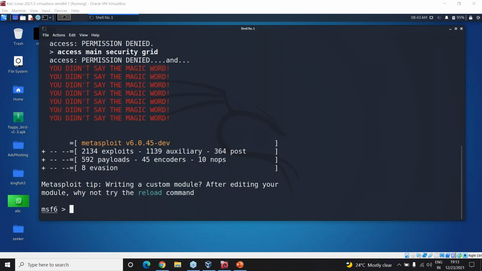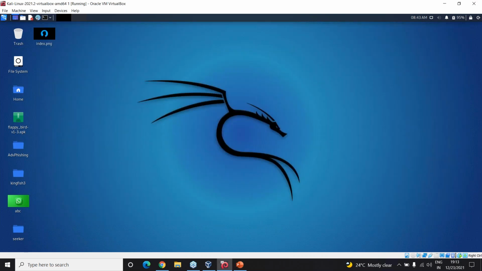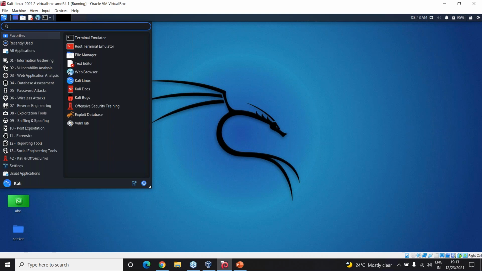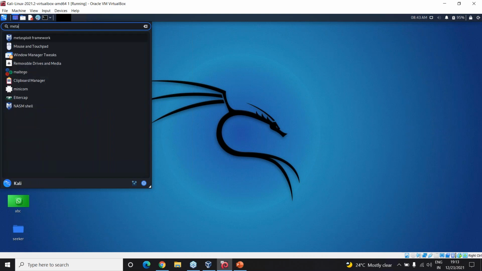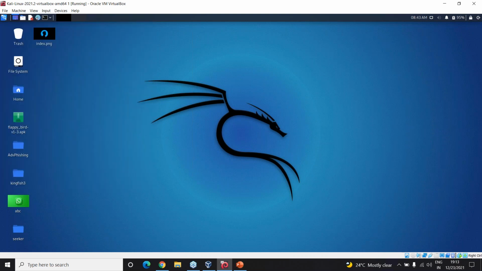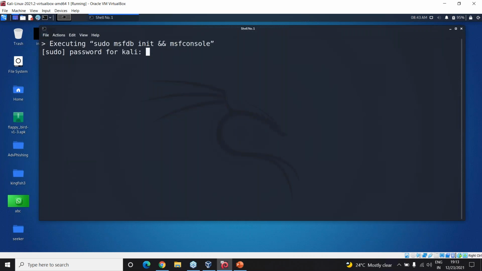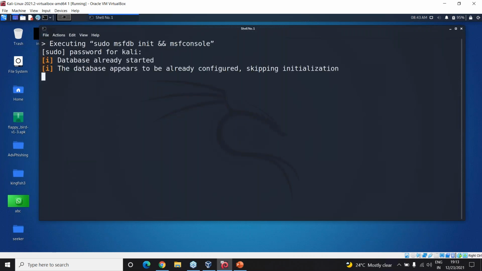Okay, I can just show it to you again. Let's see if it asks me the password. So there is this thing called the Metasploit framework. Sudo password, yes, okay, I just give enter. Already started, appears to be already configured. It is skipping all the initialization steps, so directly it should give me the console. Starting the Metasploit framework console.